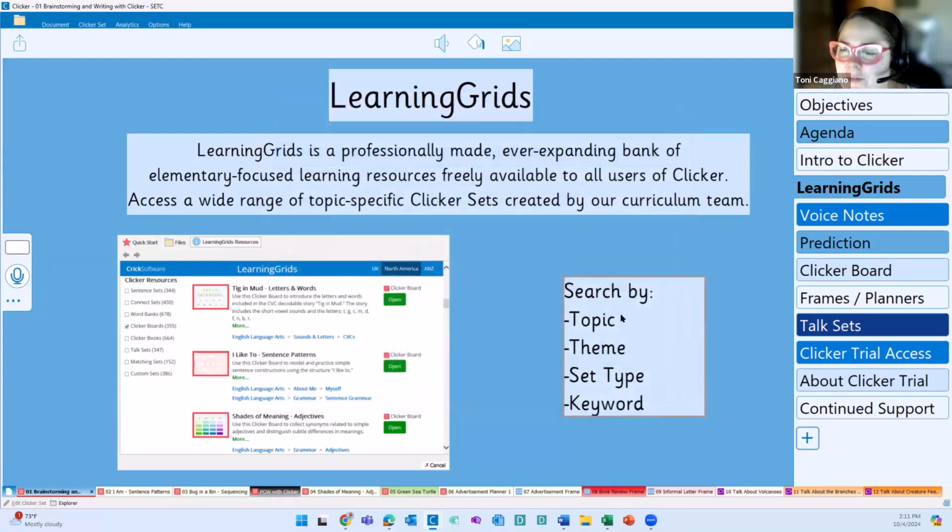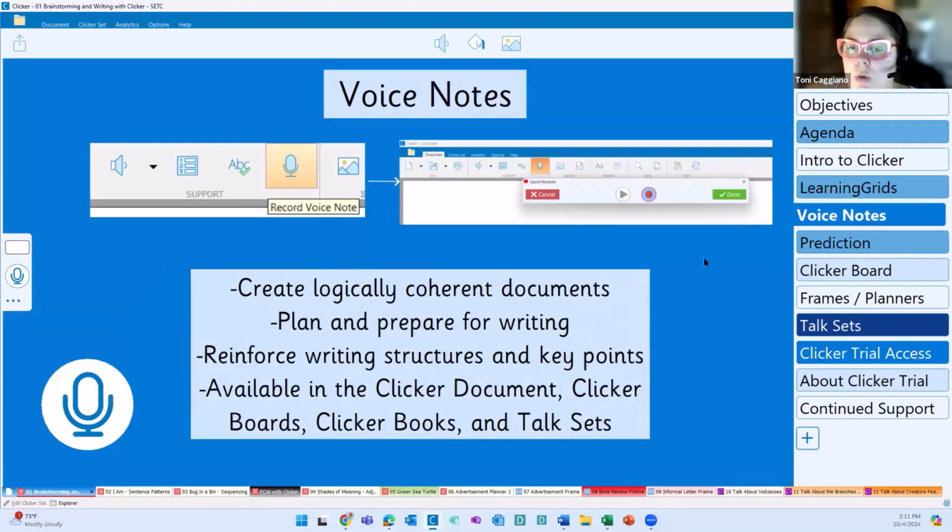Now that all of that is out of the way, we have set the scene with Intro to Clicker and Learning Grids for getting started with our curriculum-based resources. I want to start talking about brainstorming. The first place I want to start with brainstorming and getting students ready for writing, getting their thoughts out and down, is with voice notes. I'm going to start and finish with voice notes, and these are going to be for our speaking students. We have plenty of resources for our non-speaking friends. But this is a staple and backbone feature in Clicker available for both teachers and students. And I'm going to talk about them in both contexts here.